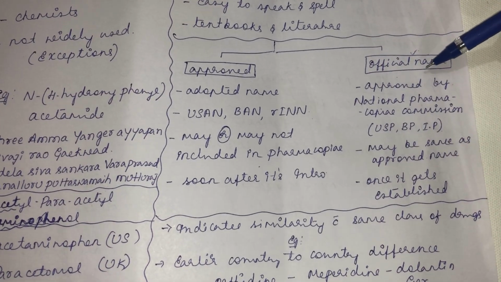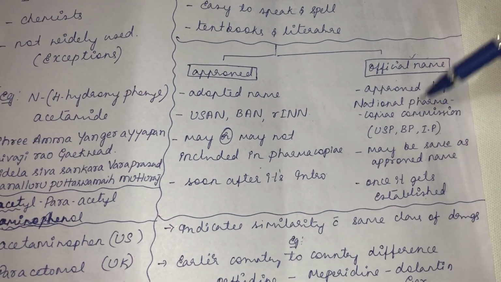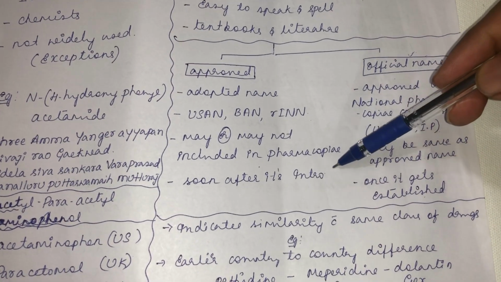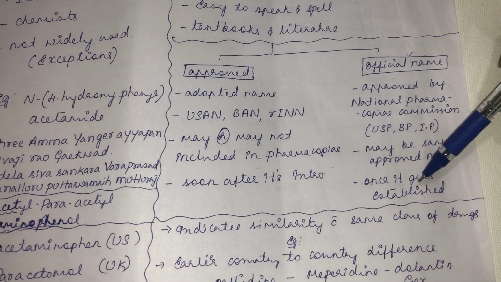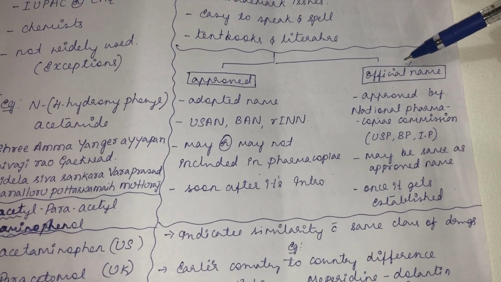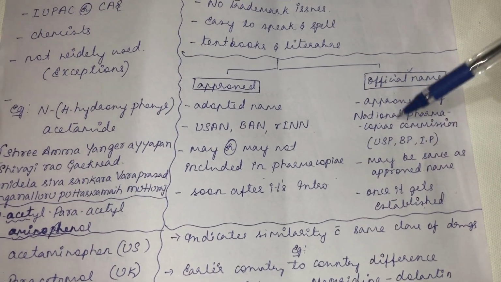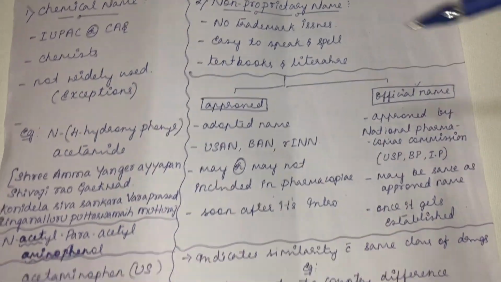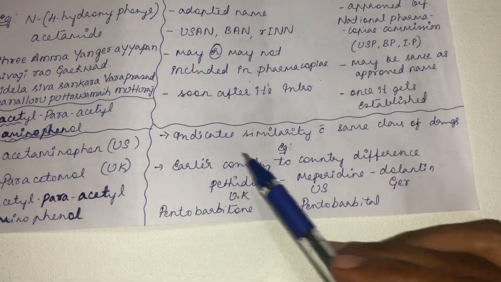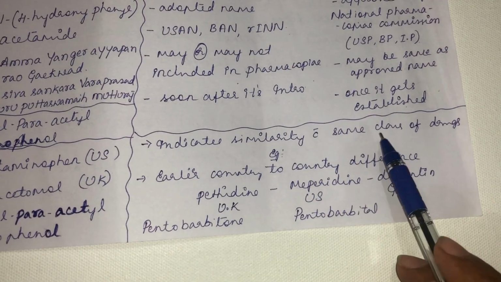And this official name will be given to the drug once it gets established in the market. It is not given as soon as it is introduced into the market. Only once it gets established in the market will the drug be assigned the official name. That is the difference between an approved name and an official name. Both are non-proprietary names, and this non-proprietary name will indicate similarity with the same class of drugs.